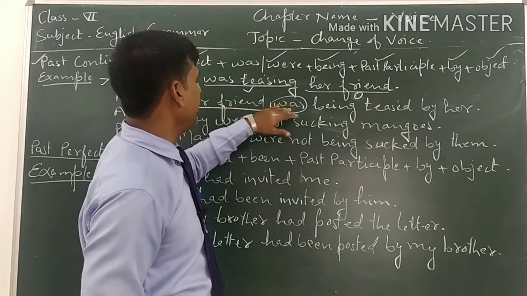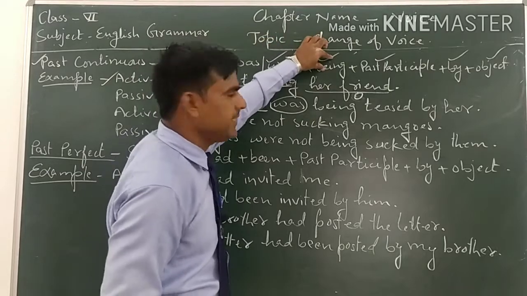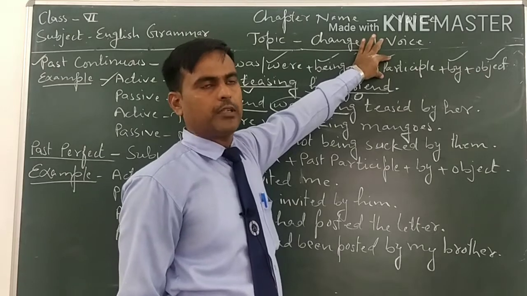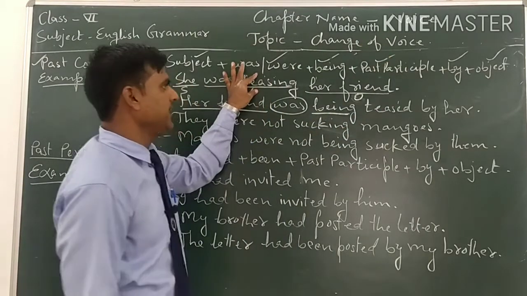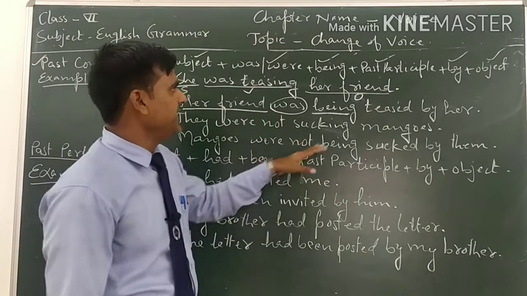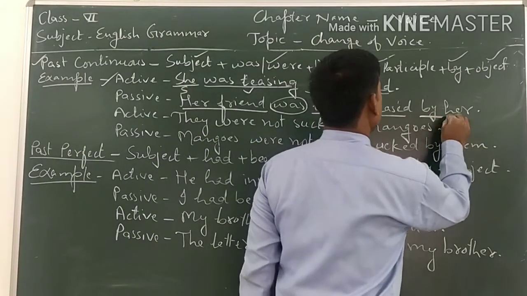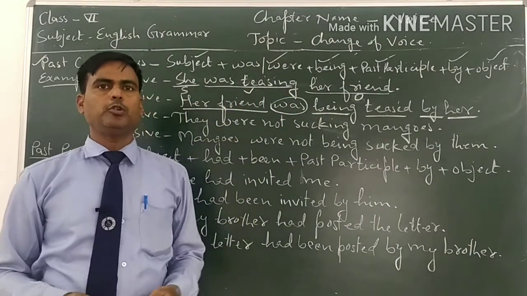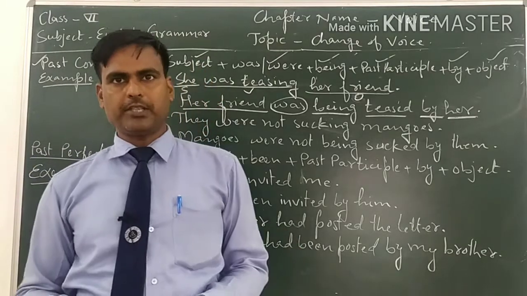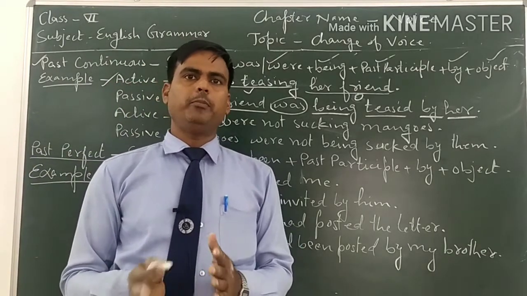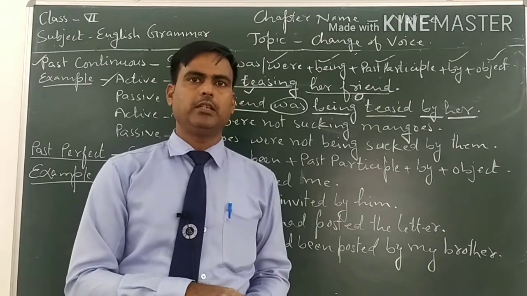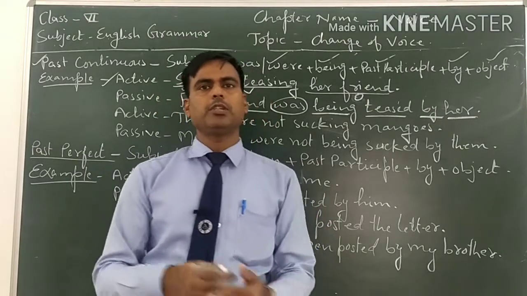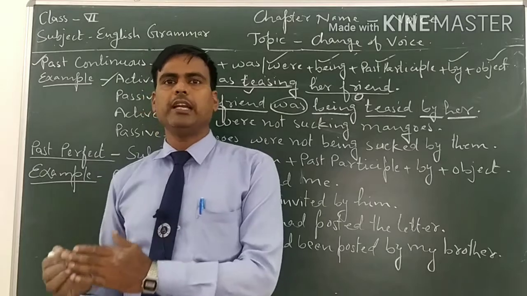Her friend is singular, that's why we will use was, and after was we will write being, and after being we will write the past participle form, or third form, of the main verb. The main verb is tease, and the third form of tease is teased, then by, and then the object. The subject is she, that's why the object is her. I have told you that if there are personal pronouns, they will be changed according to the subject and object. If they are used at the place of subject, they will be used in subjective form. If they are used at the place of object, they will be used in objective form.